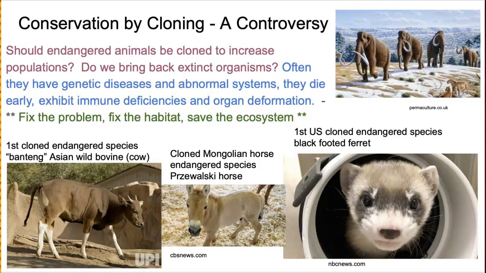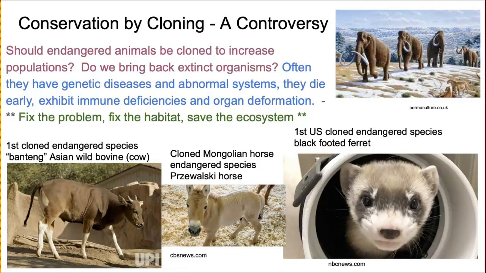Another thing we do, which is incredibly controversial at this time, is cloning. So the big discussion is, should endangered animals be cloned to increase their population? Or do we bring back extinct organisms? Often, organisms that are extinct that we have preserved may have genetic diseases or abnormal systems. They die early, or they exhibit immune deficiencies and organ deformations. This happens even with healthy organisms that are cloned. So instead of trying to fix the problem by increasing the number of organisms by cloning one, we should fix the habitat and save the ecosystem before they are extinct.